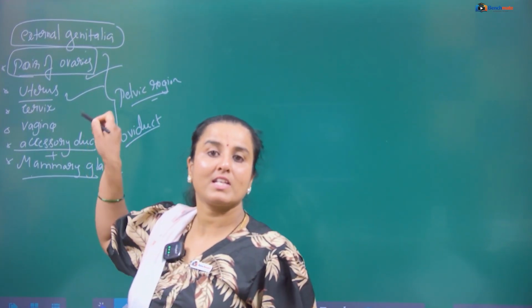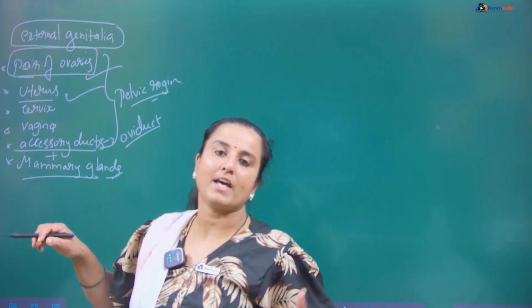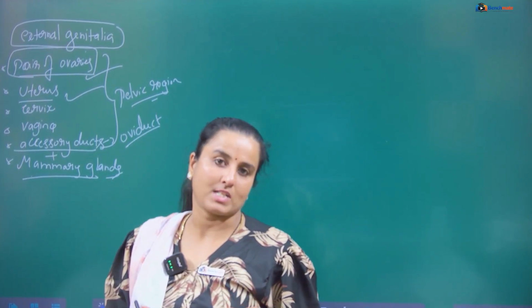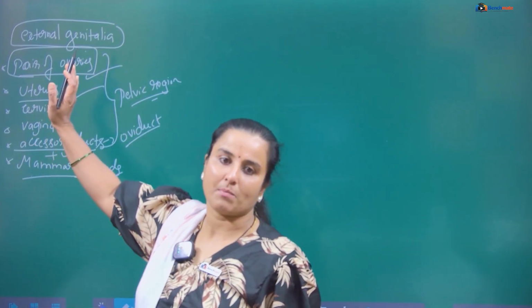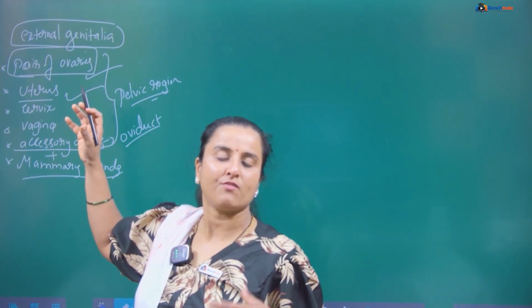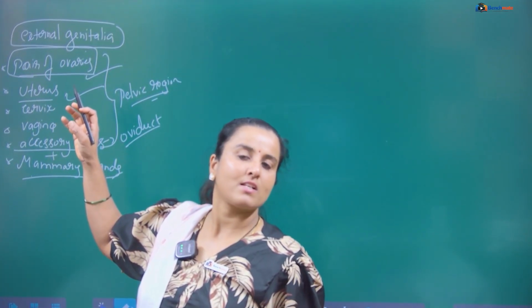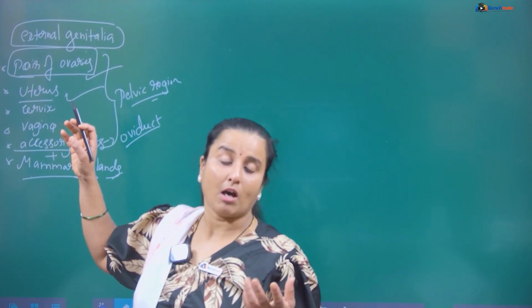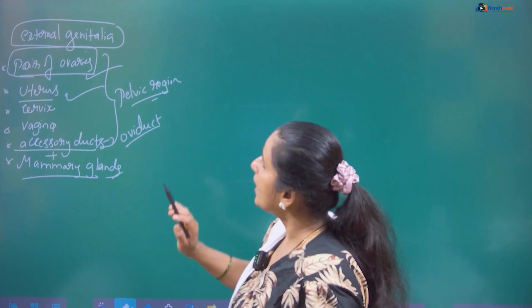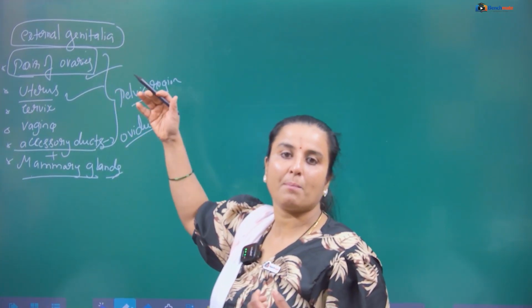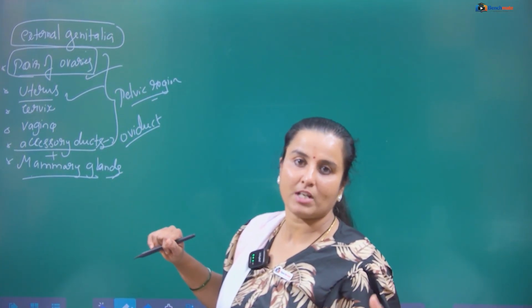Therefore, all these are considered the female reproductive system. Mammary glands are functionally integrated with this system and involved in what? Ovulation, fertilization, as well as child baby care. Clear? Okay. So further, we'll see the parts of the female reproductive system.